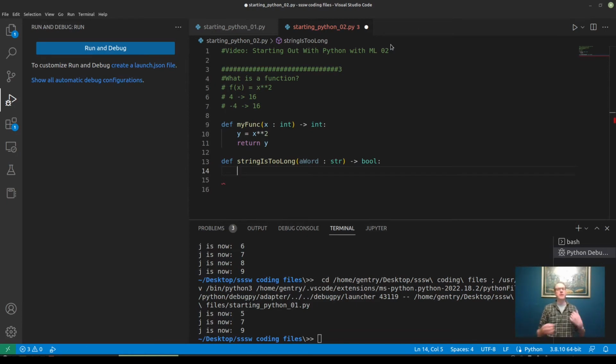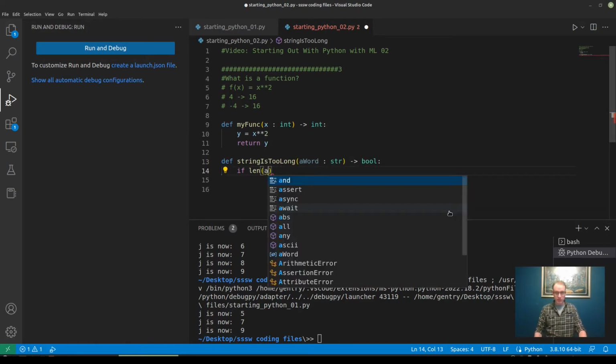This sounds like I need a program that's going to respond to the state of a variable in my program, and that's telling me I need a branch in this function definition. So if the length of a word is too long, I need some way of getting the length of a word, a word being the variable name. I can use the len function of the Python language to get that.